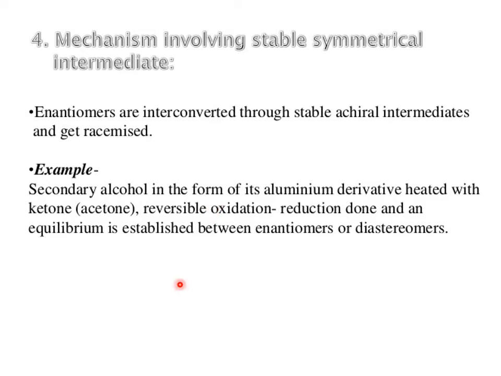In the mechanism involving a stable symmetrical intermediate, enantiomers are interconverted through stable achiral intermediates and get racemized. This is the fourth method, the mechanism involving a stable symmetrical intermediate. For example, a secondary alcohol in the form of its aluminum derivative heated with a ketone, reversible oxidation reduction is done, and an equilibrium is established between enantiomers or diastereomers. These are the examples in which a symmetrical intermediate is involved in the formation of a racemate.